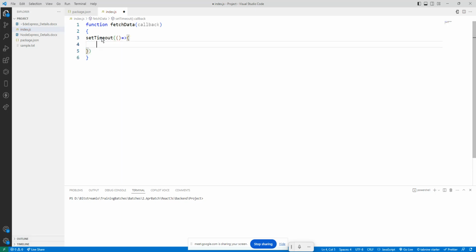Then here it is the callback. Something in the callback I will type: hello data received. So save it. It will be called after some thousand milliseconds. So in fetchData we are calling one more function, that is the callback, passing a parameter: hello data received.